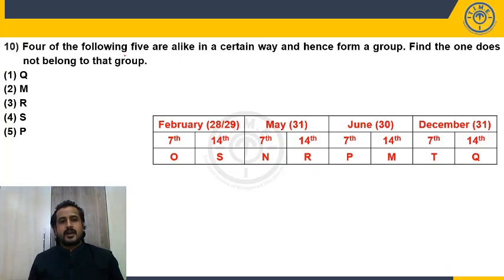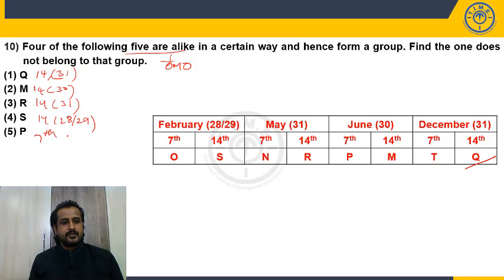4 of the following 5 are alike. That I know, shortcut, odd one out shortcut form. Now Q joined on 14th. Q joined on 14th in the month which is having 31 days. M joined on 14th in the month which is having 30 days. Or 14th in the month having 31 days. S joined on 14th in the month which is having 28 or 29 days.